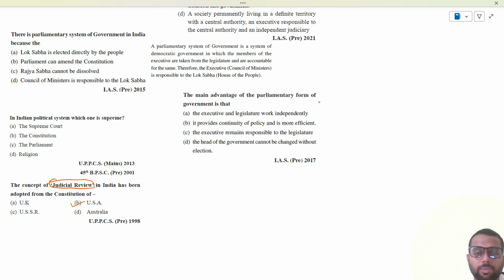The main advantage of the parliamentary form of government is: the executive and the legislature work independently; it provides continuity of the policy and is more efficient. This is the drawback. It does not provide continuity, does not work independently. The executive remains responsible to the legislature. This is the correct answer. And see, the question was asked in the IAS previous prelims 2017. In the Indian political system, which one is supreme? The supreme is the constitution and nothing else.